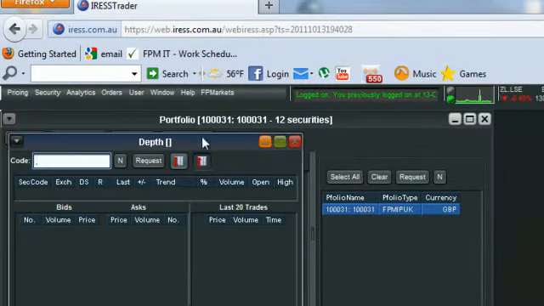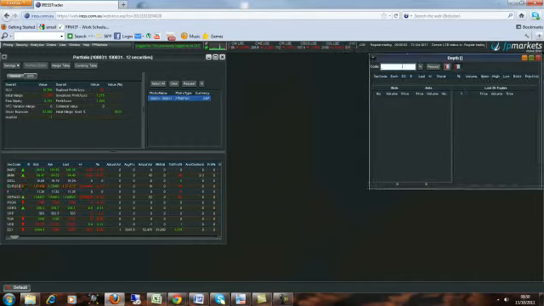Secondly, I always have a depth screen, as we have touched on previously. The depth screen is always brilliant for keeping an eye on what it is that you'd like to trade in the markets.